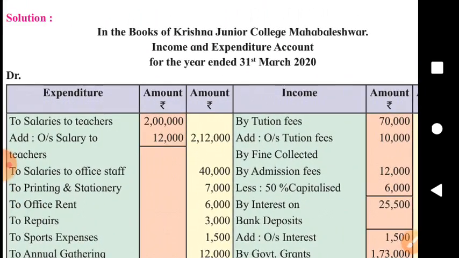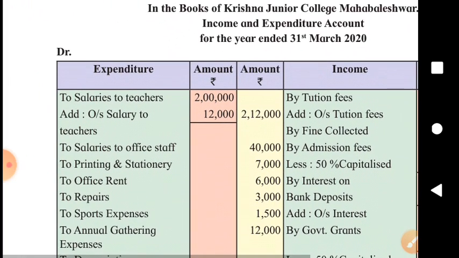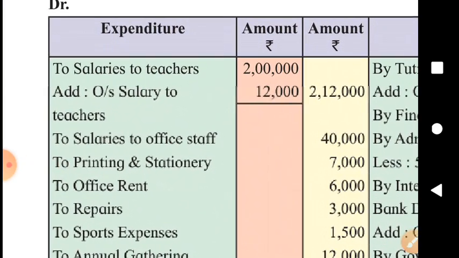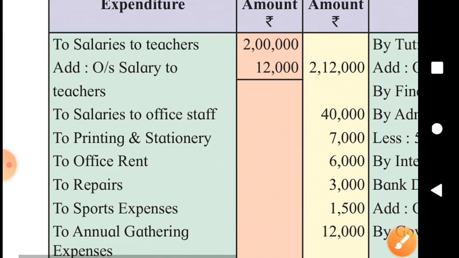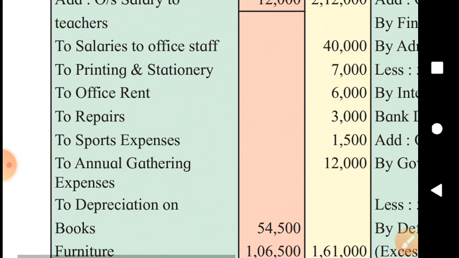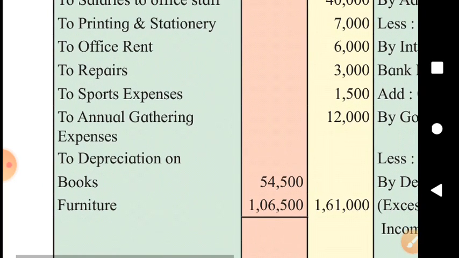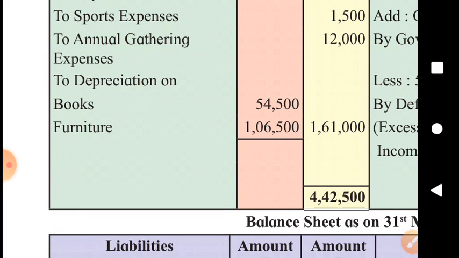Look at the income and expenditure account prepared for the year ended 31st March 2020, and as we already have discussed, we can see salaries to teachers plus outstanding, and this outstanding salary will be shown on liability side too. Then salaries of staff, printing and stationery, office rent, repairs, sports expenses, annual gathering expenses, the expenses given in the receipt and payment account for the year. Then depreciation on books, we will see in detail how the depreciation is calculated.